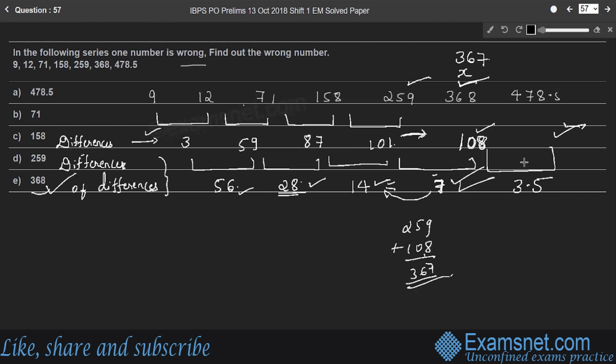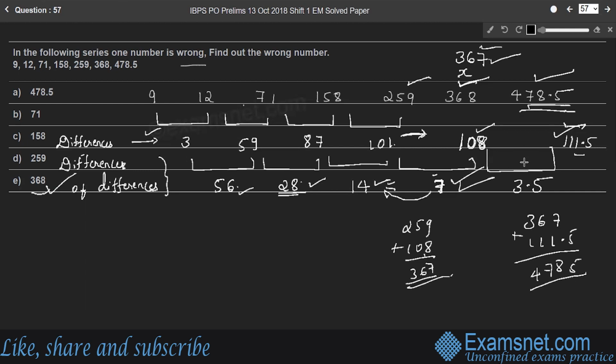So what should come in this place? In the difference place it should be 111.5, right? So 367 plus 111 plus 111.5 will be 478.5, which is correct. Therefore, the answer is verified. Therefore, 367 is the right number. It is given that 368 is the last but one number, right? Which is wrong. Therefore, option E is the wrong number.